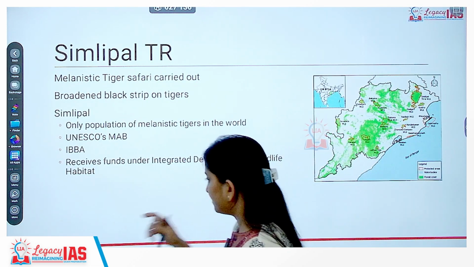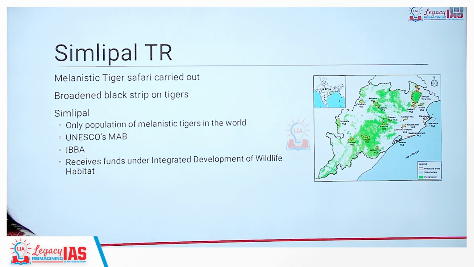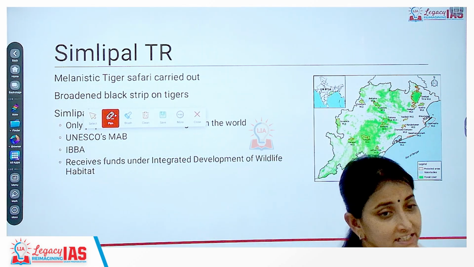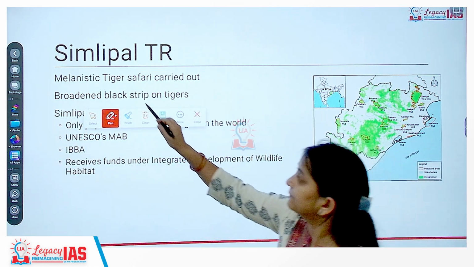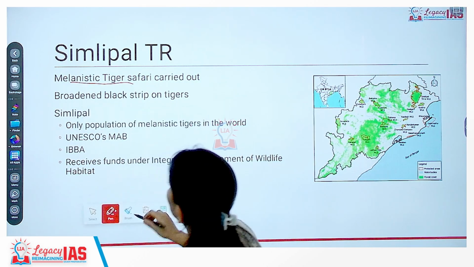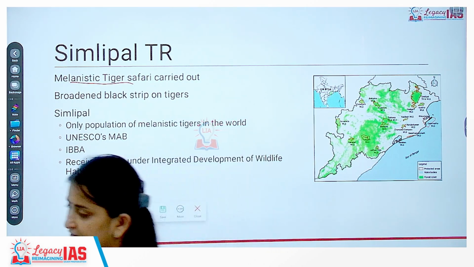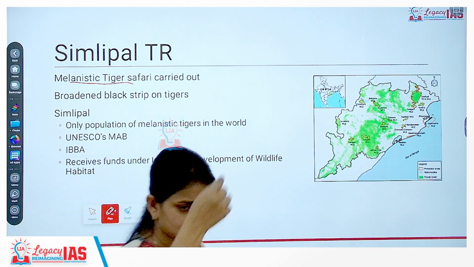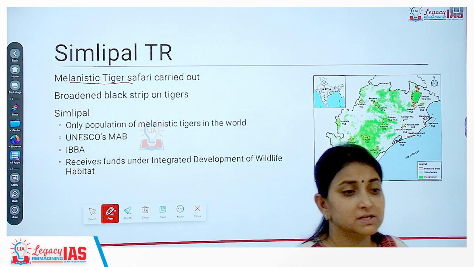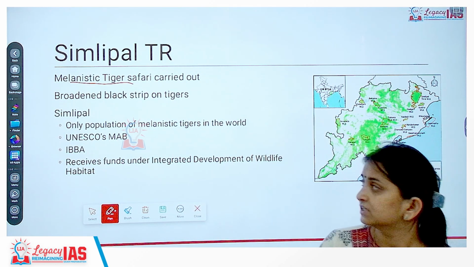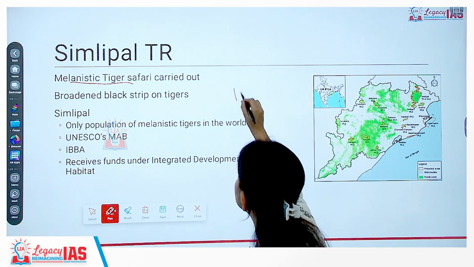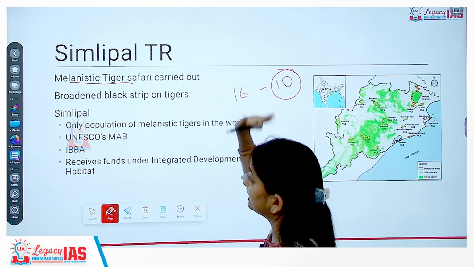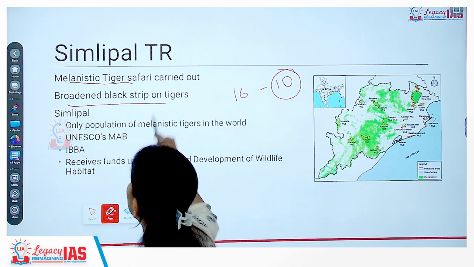Okay, next important protected area is the Simlipal Tiger Reserve. In Simlipal Tiger Reserve, for the first time we have carried out a melanistic tiger safari. So what is exactly a melanistic tiger safari? Melanistic tigers are tigers only, but the black stripes that tigers usually have are much broadened for such tigers. So out of the 16 tigers which are found here, 10 were considered to be melanistic. So they have a broadened black stripe.